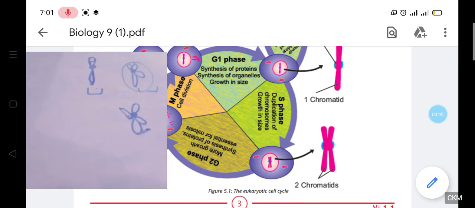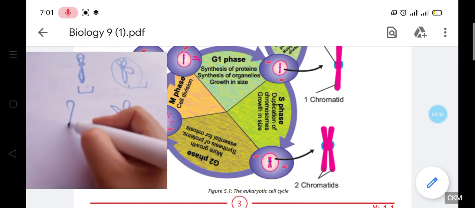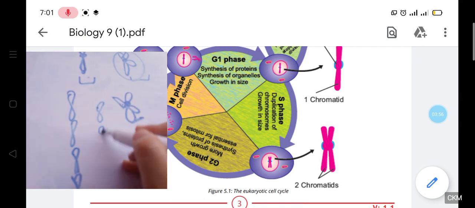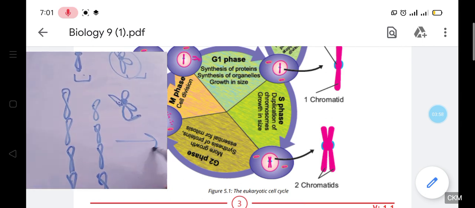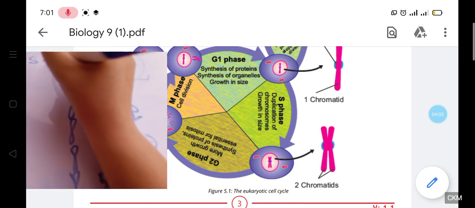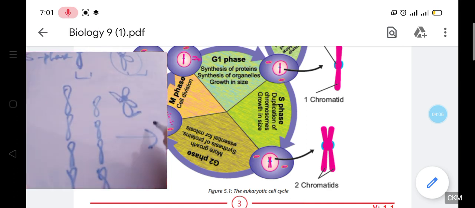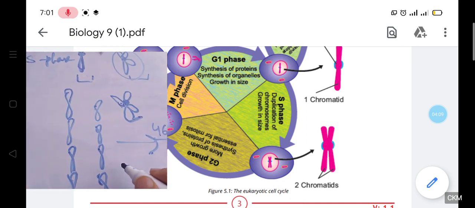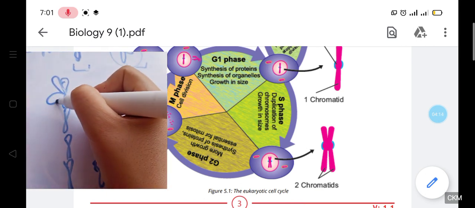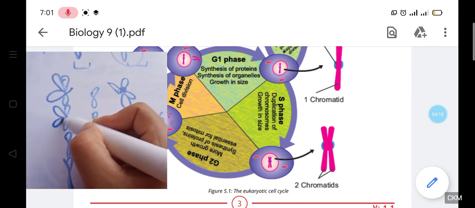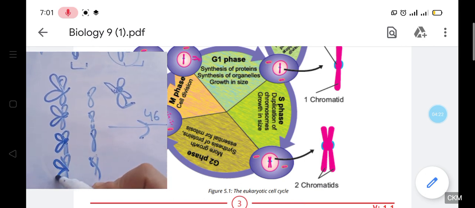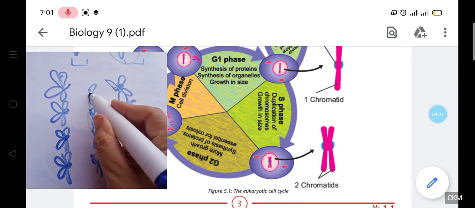When it comes to the S phase, the duplication of the 46 chromosomes means one chromosome, 2, 3, 4, 5, 6, 7, 8 and so on. So what is the duplication in the S phase? There will be a duplication of the chromosome. We have 46 chromosomes. The duplication means that each chromosome will now have a sister chromatin. Each chromosome is going to duplicate and will have a sister chromatin.